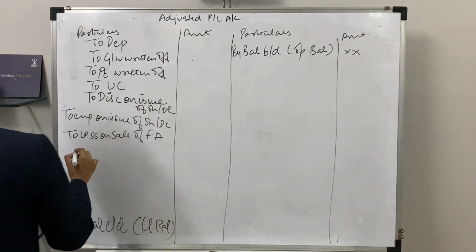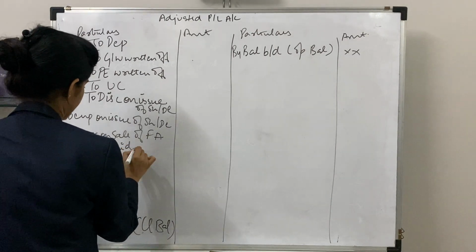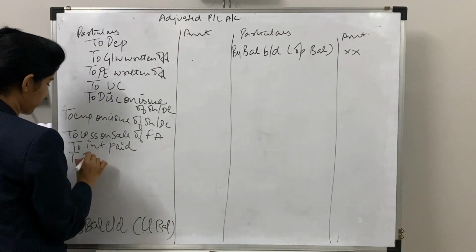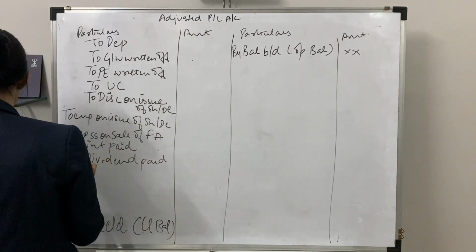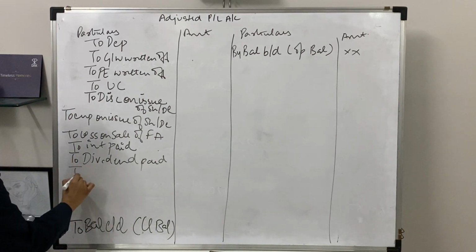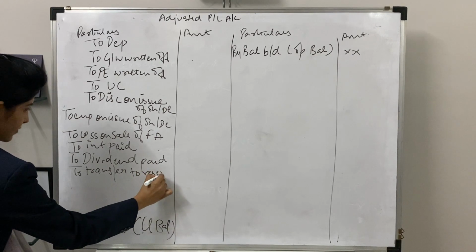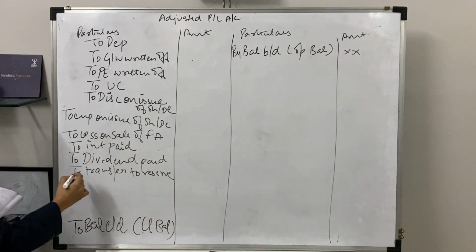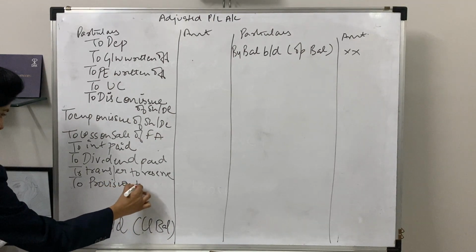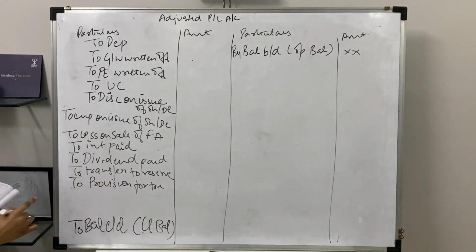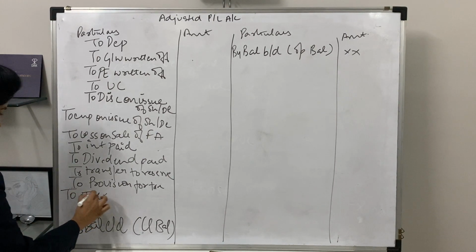Next is your to interest paid. Next is your dividend paid. Next, to transfer to reserve. Next, to provision for tax. And the last thing is your to other non-current expenses.